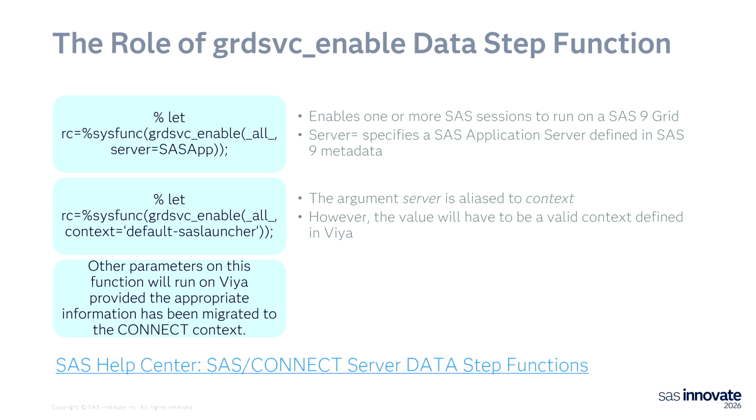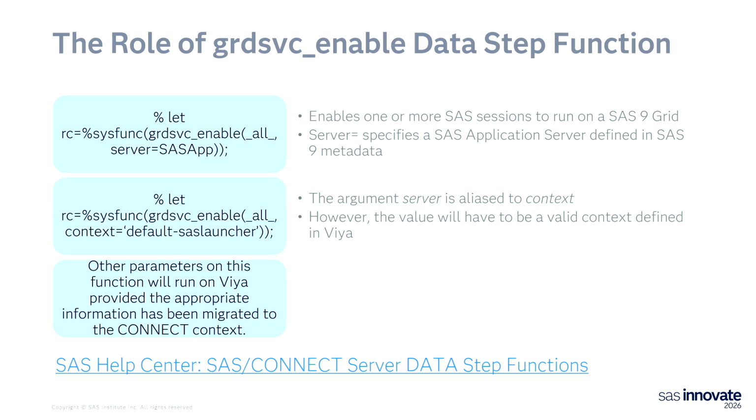This really restates some of what I just said. We already talked about grid service enable, saying run the sessions on the grid. Back to the compatibility, the argument server that was used in the SAS 9 code doesn't really make a lot of sense on the VIA side, but it's aliased to context. So you don't have to change it. You just need to make sure that the context that you specify there is a valid context on the VIA side.